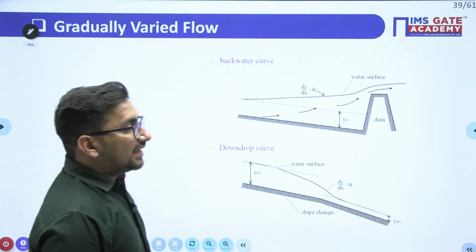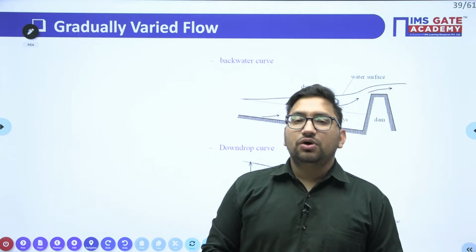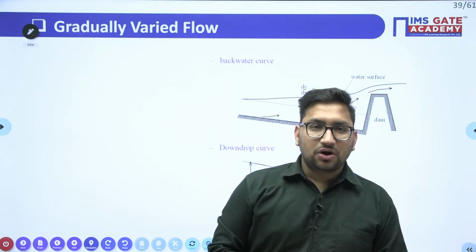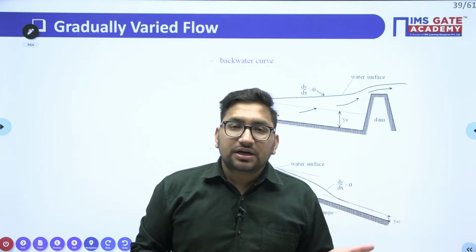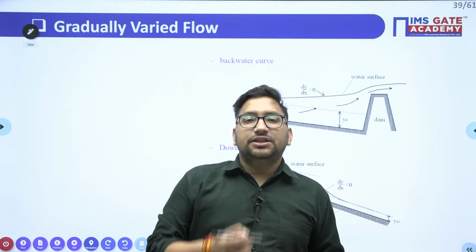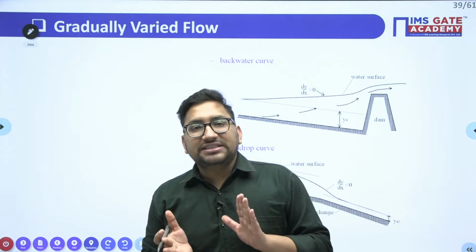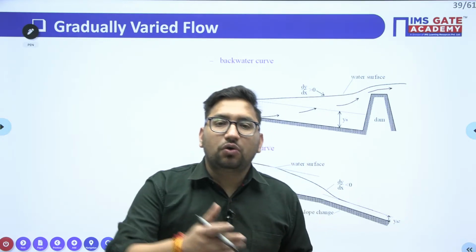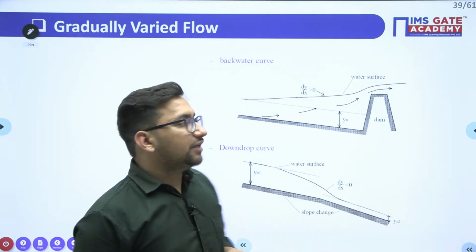Next topic is our gradually varied flow. Now, whenever there is some obstruction in the channel or whenever there is a change in the slope of the channel bed, your depth of flow, or you can say the flow profile, is going to change, right? Now, if we are saying that it is a gradually varied flow, what does it mean? It means the depth of flow or the flow properties are changing gradually, right?